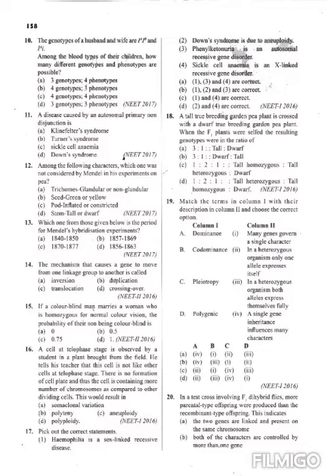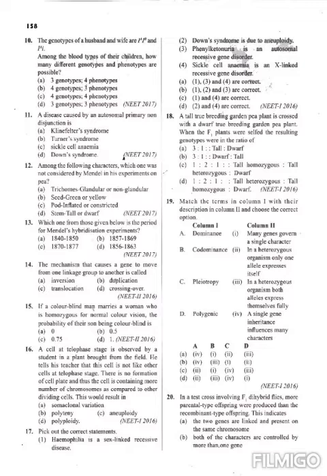From this, it is clear that in a test cross involving F1 dihybrid flies, more parental type offsprings were produced than the recombinant type. So the two genes are linked and present on the same chromosome.